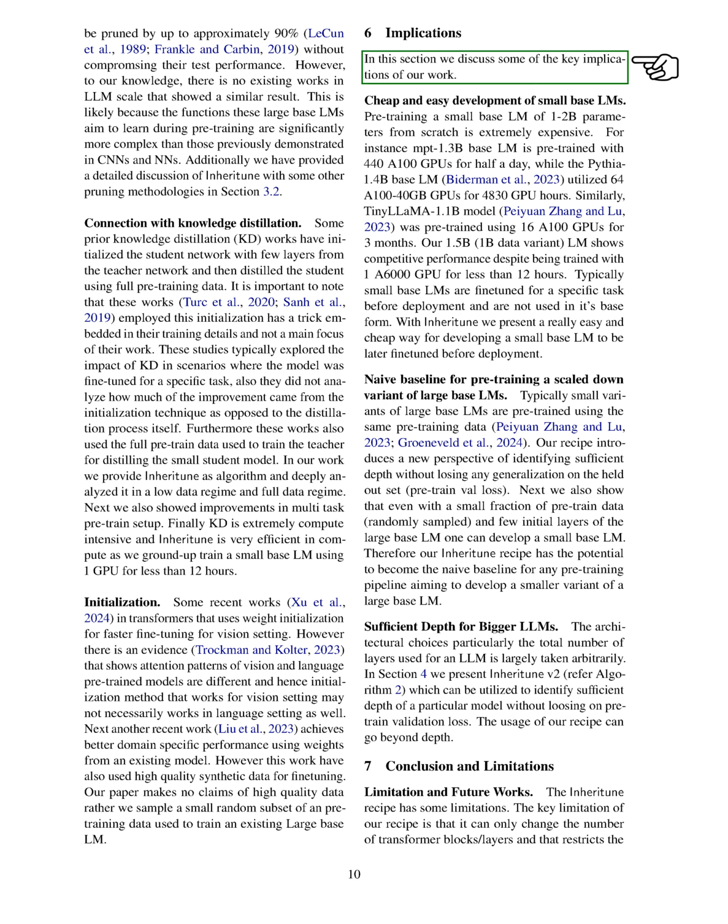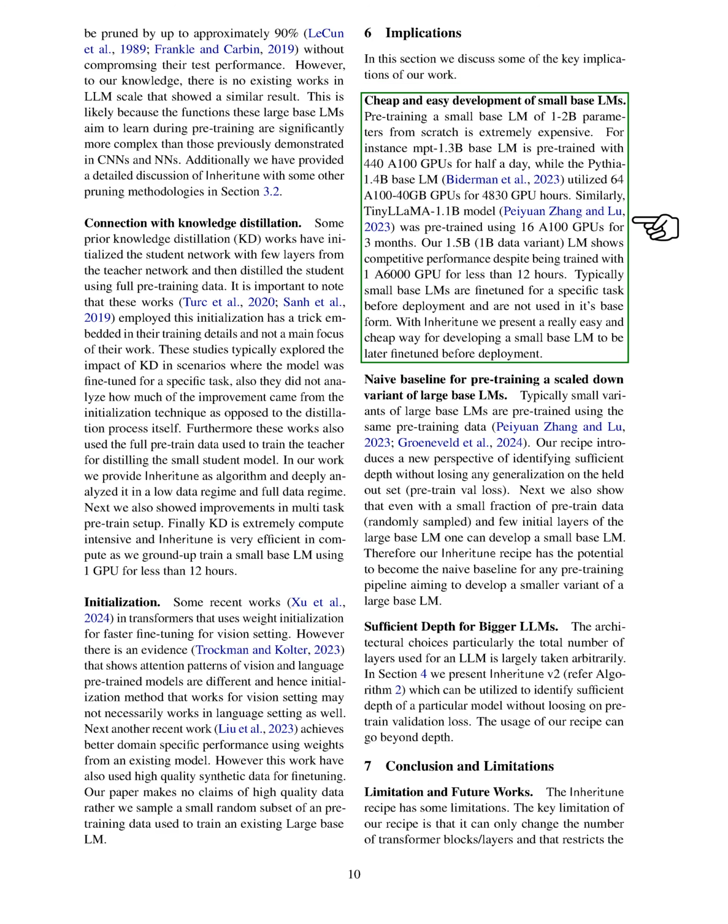Firstly, we enable the cost-effective and straightforward development of small base language models. Pre-training a small base language model with 1 to 2 billion parameters from scratch can be extremely expensive. For example, models like MPT 1.3b and Pythia 1.4b require a significant amount of GPU resources and time for pre-training. In comparison, our 1.5b LM variant shows competitive performance despite being trained on a single GPU for less than 12 hours. Typically, small base language models are fine-tuned for specific tasks before deployment.